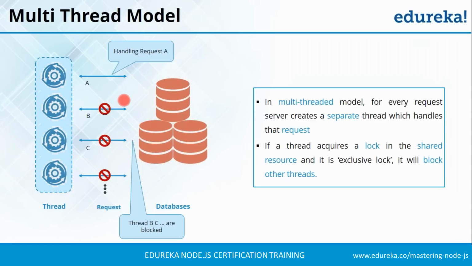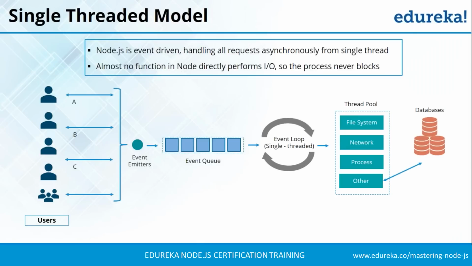Similarly, when A finishes the processing, thread B will access that resource and will again acquire a lock against the rest of the threads. This creates a bottleneck situation in processing requests over shared resources and will affect the response time of the server. So are we clear with these issues, guys, or limitations of multi-thread model? Reshma says okay, Saurav says all clear, Ashish says move on. Okay guys, now let us move to our next topic and understand how single thread model works and how it eliminates the limitation of multi-thread model.